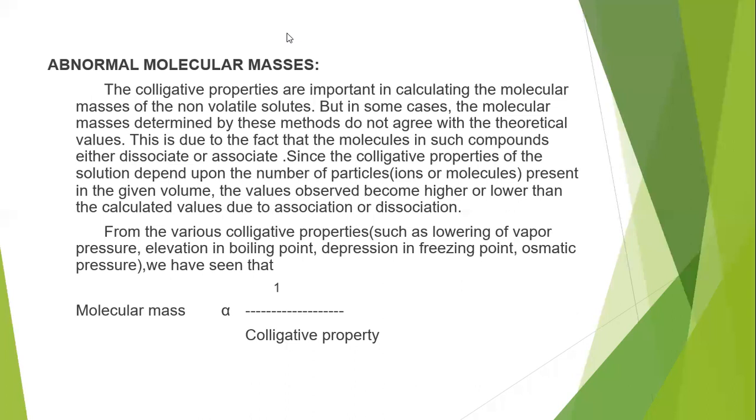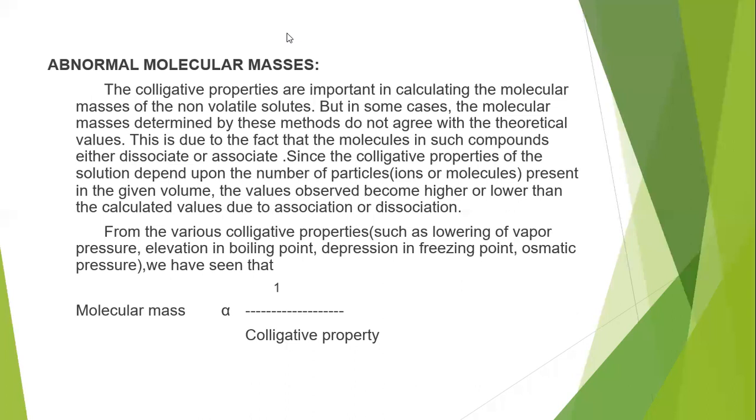If the molecule undergoes any association or dissociation, the number of solute particles may increase or decrease. If it undergoes association, it decreases. If it undergoes dissociation, it may increase. In association, one molecule combines with another and becomes a single molecule, so the number decreases.